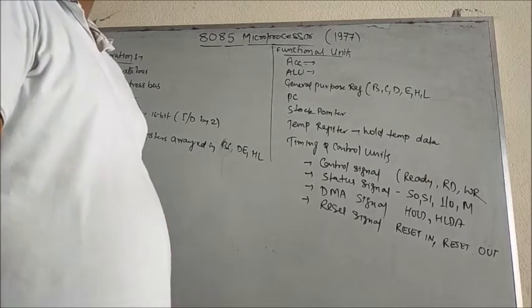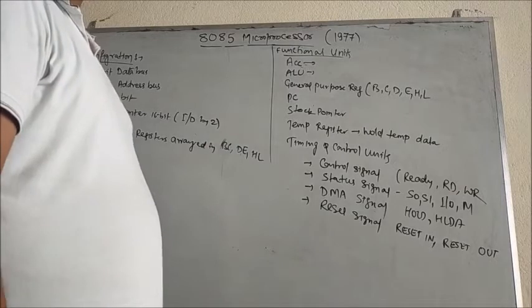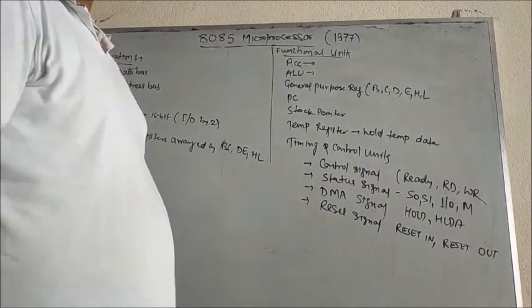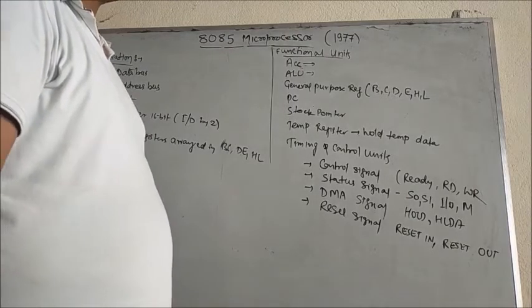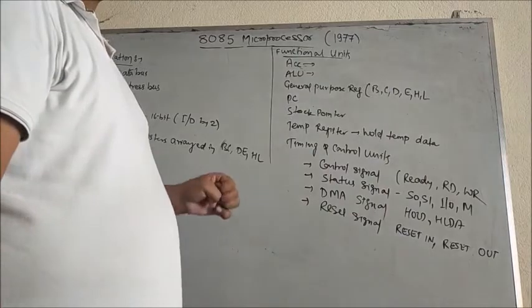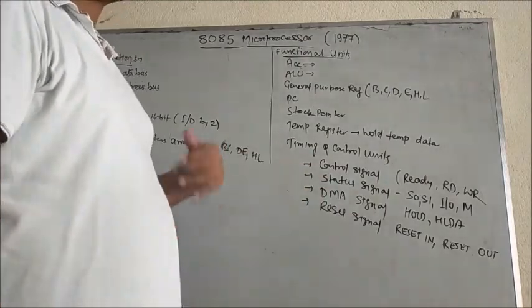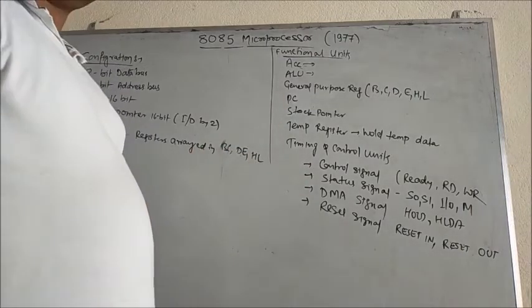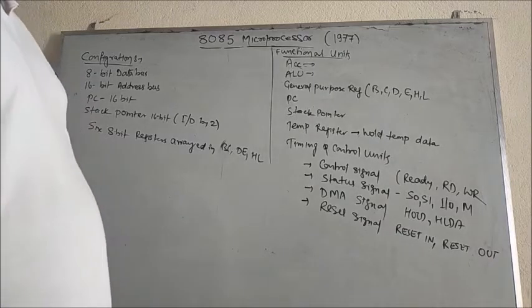Next one is your temporary register. Why is it known as a temporary register? Because it holds some value for a temporary time, that is, it holds the value temporarily. The value being held is not displayed anywhere. It is the intermediate result, if you want to store it for a while. For that reason, you also have a temporary register.